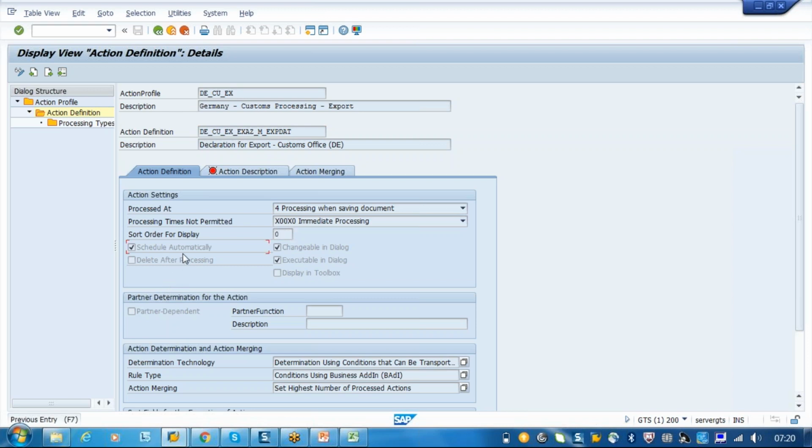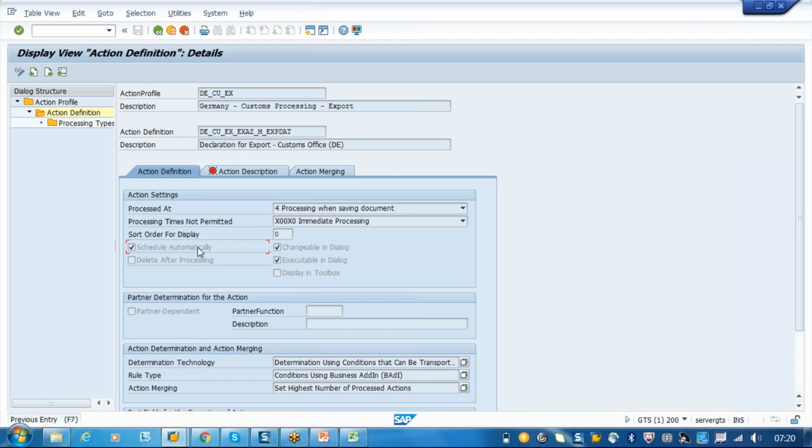Is it scheduled automatically, or is it changeable in dialog mode, or executable in dialog mode, or display in the tool mode? So you will be getting a pop-up. Normally when any message or printout is coming or any IDOC is coming, you will be getting a message saying what message is going from which system to which system, or what the logical systems are, or what the port of departure or port of destination is. All these things will be there in the pop-up messages.